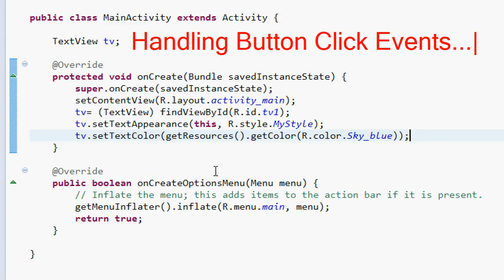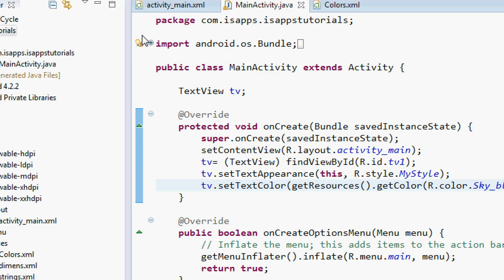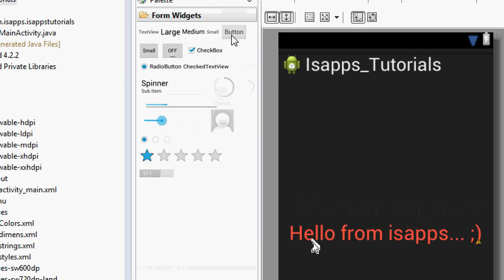So in Android, many times you're going to want to perform some event whenever a button is clicked. So let's go ahead and see how that can be done as well. I have the same project. Let's go into the XML part and drag and drop a button.